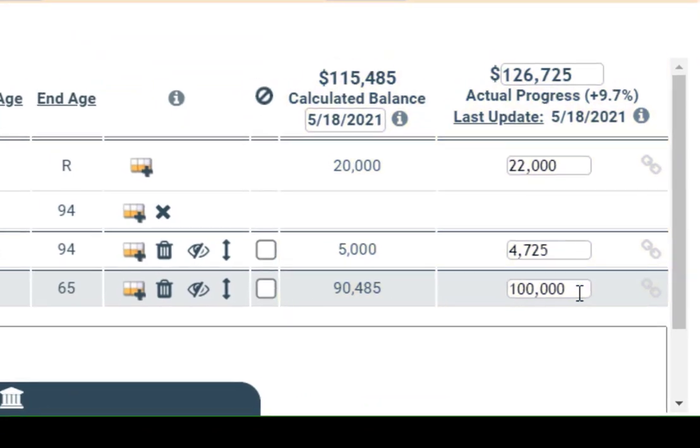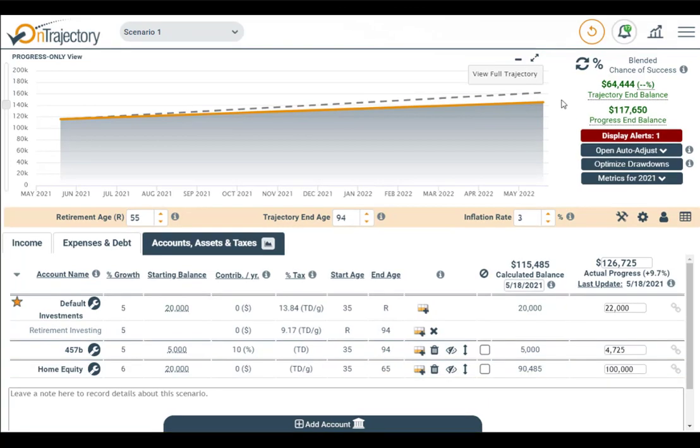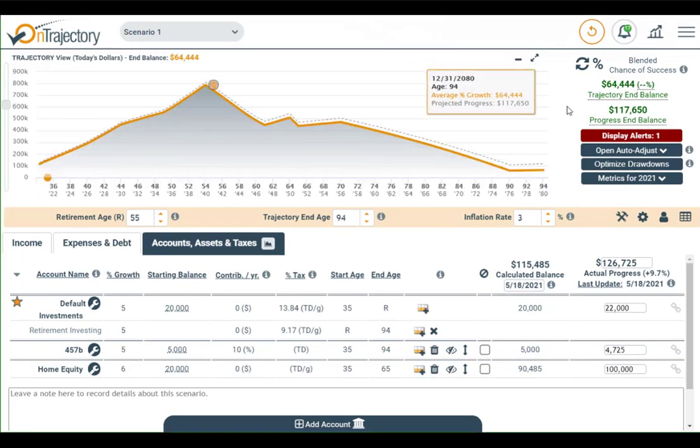But don't react too quickly, because markets tend to behave in a very choppy manner. Sometimes they dip and sometimes they get overheated. The key is to track your progress over time, and if you notice that, for example, your growth assumptions were wildly high or low, then you can adjust them accordingly.